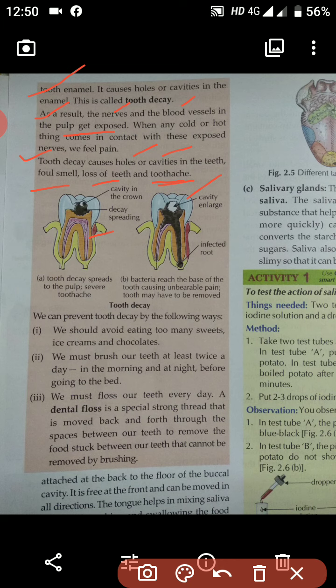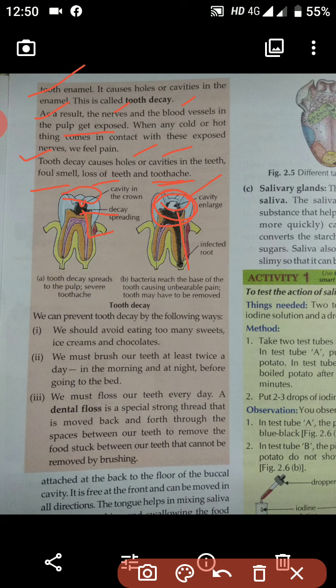So here in the image you see, it's a cavity in the crown. This part is the crown, and there is a cavity, that means a hole. Here the black portion is the decay spreading. Slowly the cavity will enlarge. It will take a large area, and then slowly it will spread and reach the root. After spreading, the infection will reach the roots.